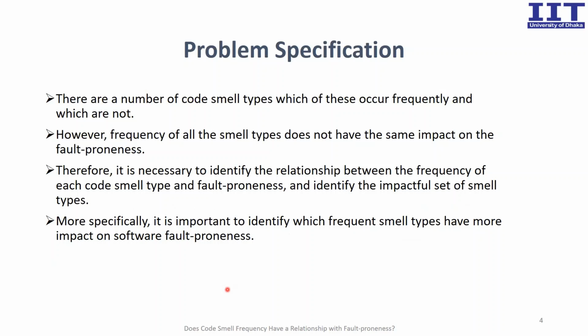Problem specification. Since there exist a large number of code smells in the literature, many of those occur frequently and many do not. However, the frequency of all the smell types does not have the same impact on fault-proneness. Therefore, it is necessary to identify the relationship between the frequency of each code smell type and fault-proneness and identify the impactful set of smell types. More specifically, it is important to identify which frequent smell types have more impact on software fault-proneness.